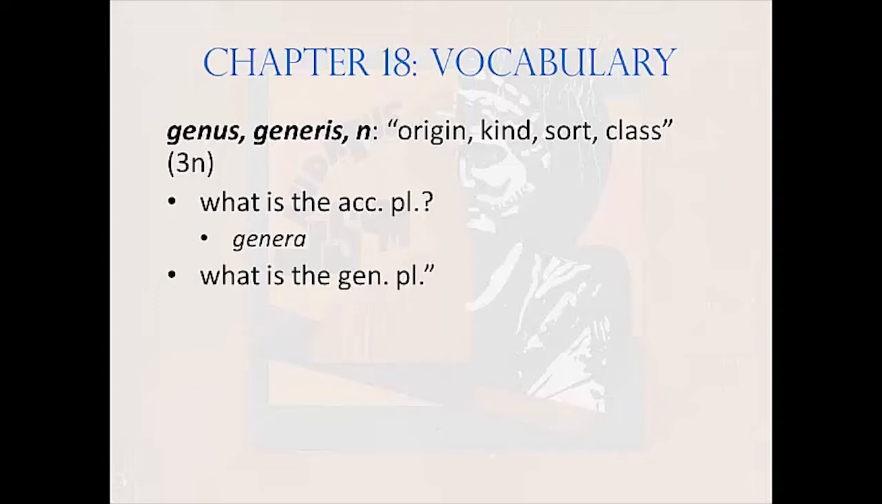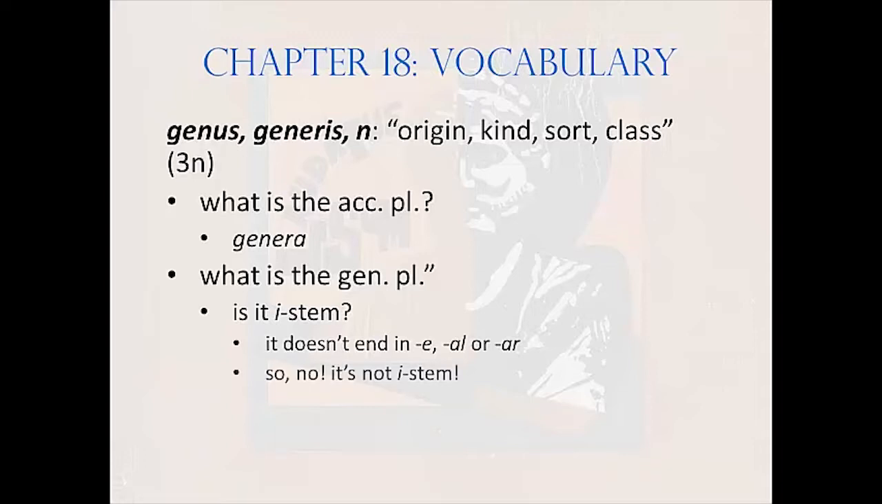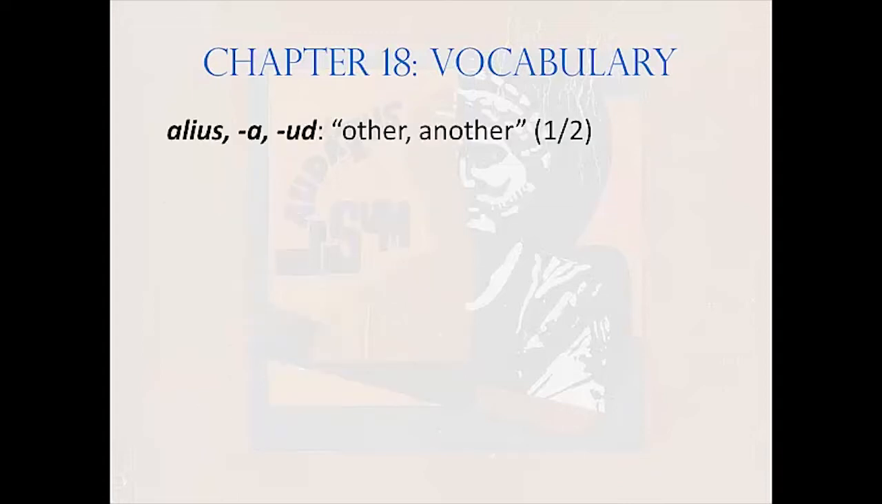That begs another question, doesn't it? Is genus I stem? Well, it's third declension, and it's neuter, but it doesn't end in E, A-L, or A-R, and it's nominative singular, so no, it's not I stem. The genitive plural would be generum. The next word is alius, alia, aliud, meaning other or another. It's a first-second declension adjective. As we noted when this word was first introduced in Chapter 9, its sense is another out of three or more possibilities.